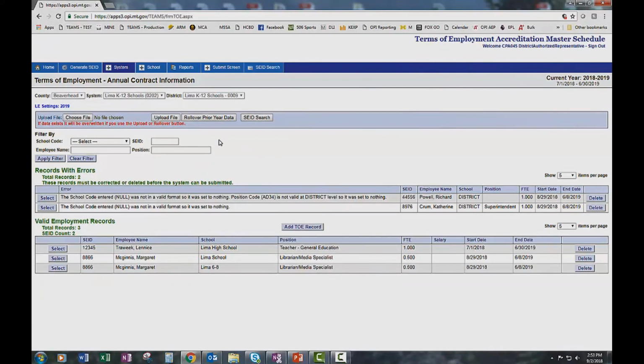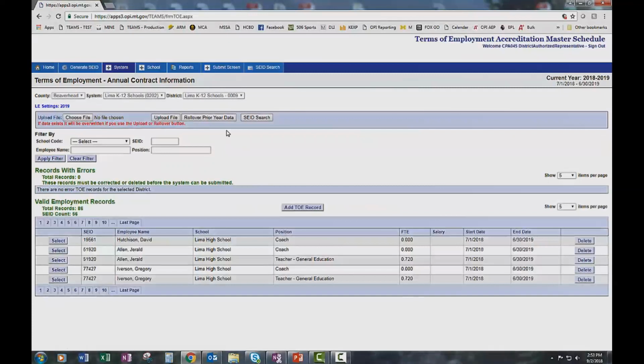The second option is to roll over the prior year data. To do this, simply click Roll Over Prior Year Data, and it will automatically populate with all the information you had in there last year. Now, it's important that you go through each of these records and make sure that the employee is still working at your school district.